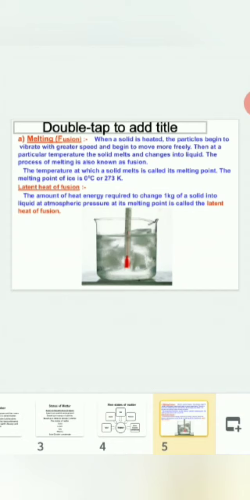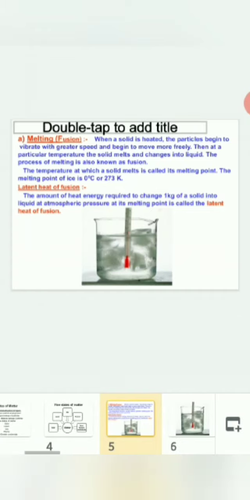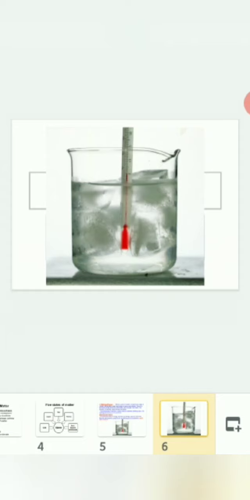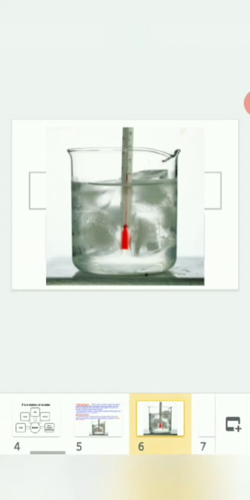That's why it does not show any rise in temperature initially until all the ice melts. This heat is called hidden heat because it is not shown by the thermometer. That's why it is called latent heat of fusion. Here you can see the diagram of the experiment which we have just discussed.